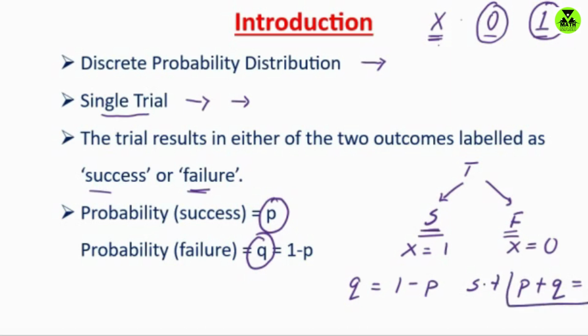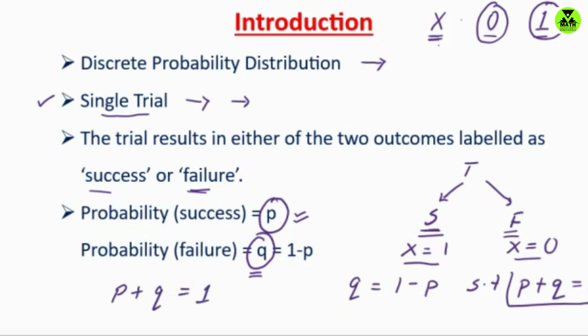So whenever there is a single trial and that trial results in only two outcomes, success and failure, if it is a success, then the Bernoulli random variable takes x equals 1. If it is a failure, it takes x equals 0, where the probability of success is p and the probability of failure is q, such that p plus q equals 1.